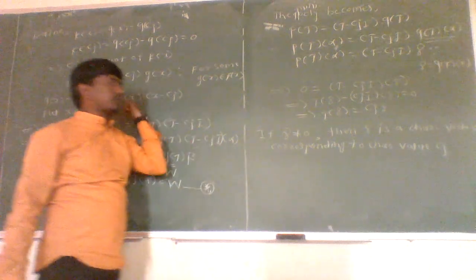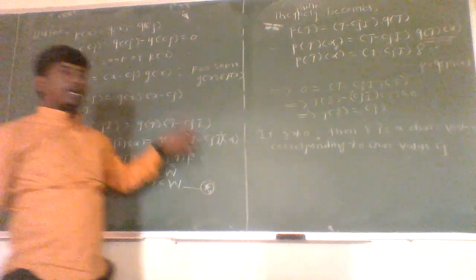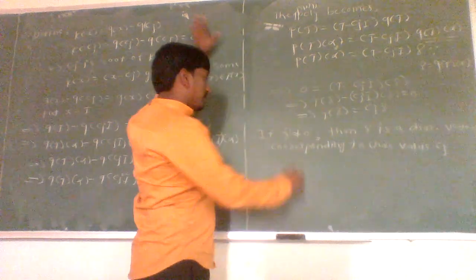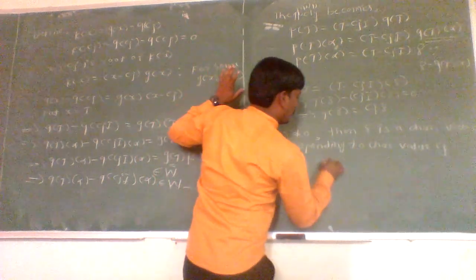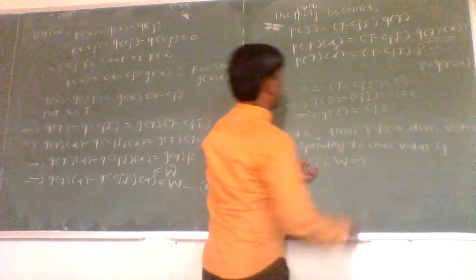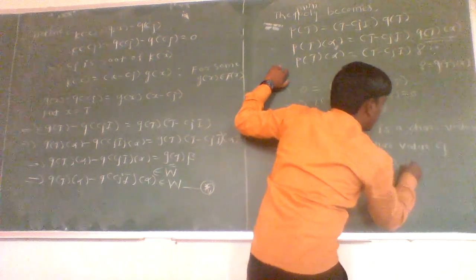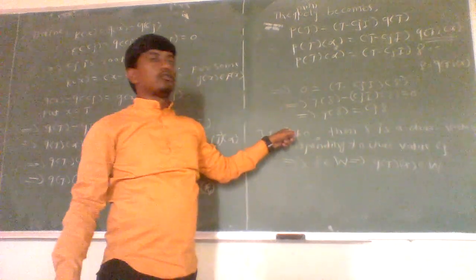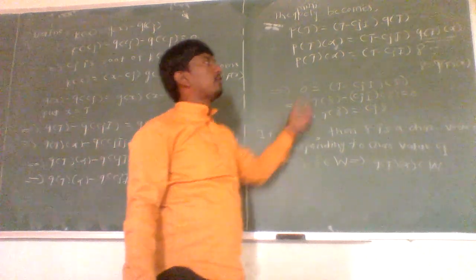Since W is a vector subspace which is spanned by all the characteristic vectors of a linear operator T, and gamma is a characteristic vector, it must belong to W. So gamma belongs to W. As gamma belongs to W, which implies gamma is nothing but Q of T of alpha, so Q of T of alpha belongs to W. This is possible when gamma is not equal to 0. Then the only other possibility is gamma equal to 0.